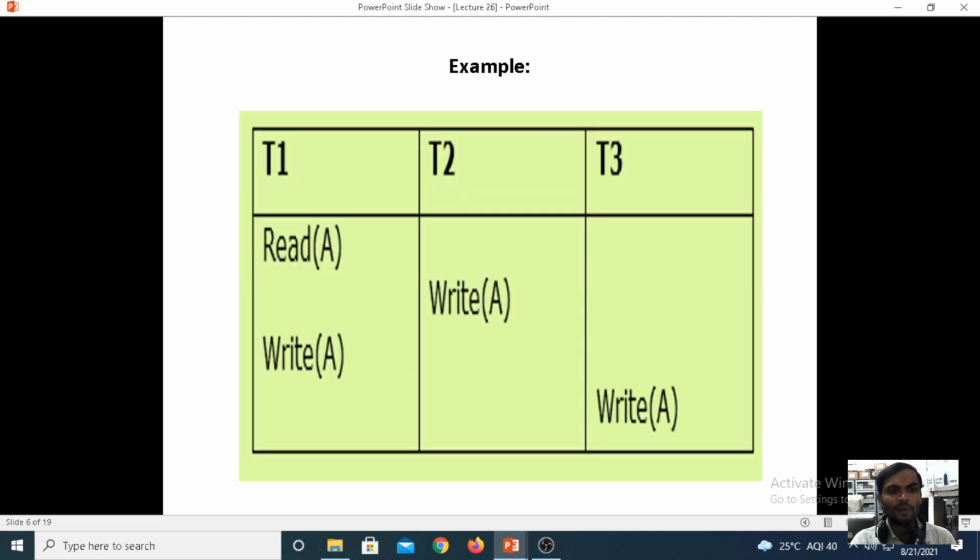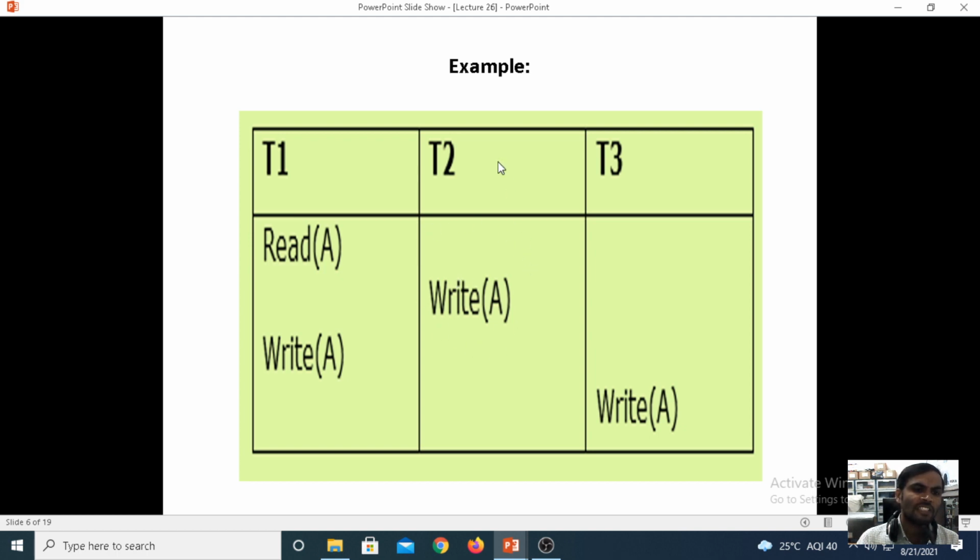Now for your understanding, I am taking one simple example. These are the transactions T1, T2, T3. Under T1 we have a read operation and a write operation. Under T2 also we have a write, and T3 has a write. Now coming to the T1 transaction, under the initial state it is reading. After reading, it goes to T2.